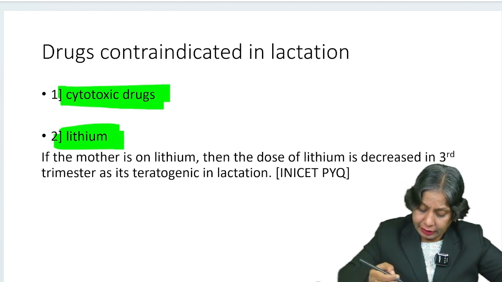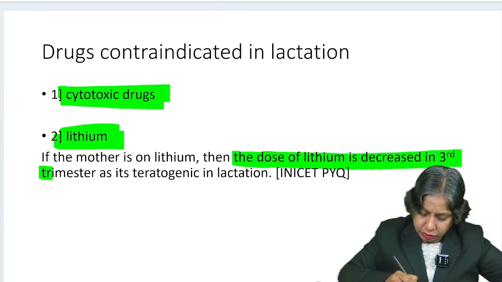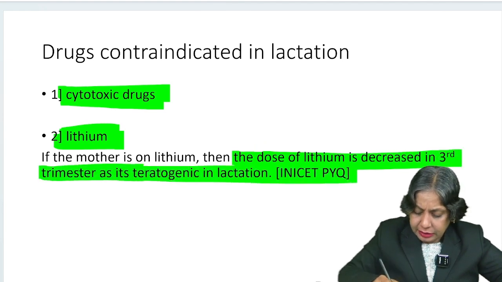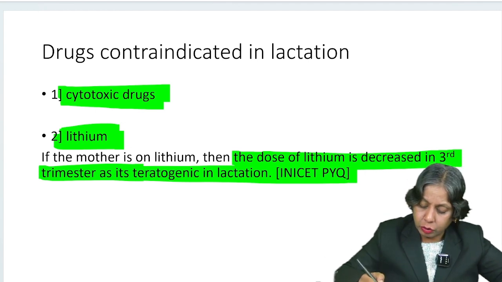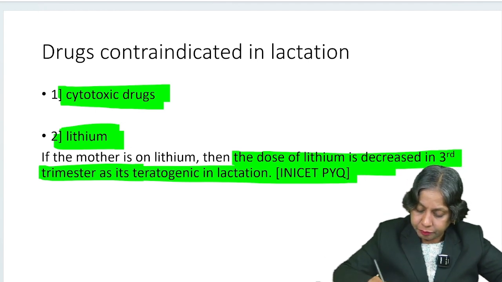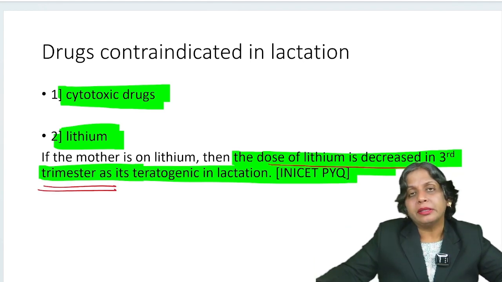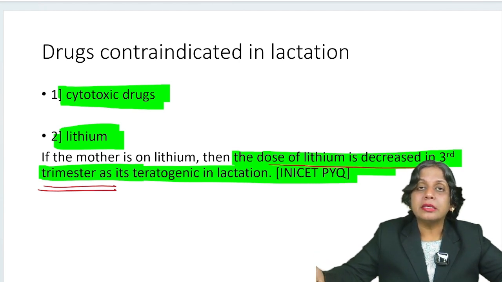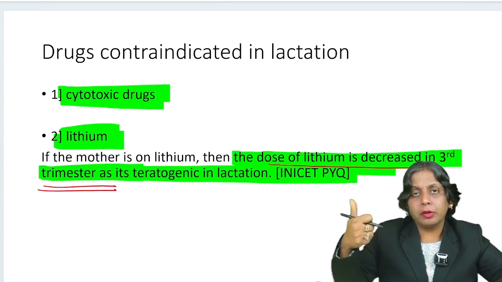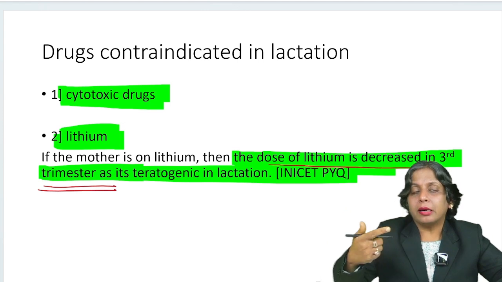Now we will decrease the dose of lithium in the third trimester, because in lactation lithium is teratogenic. So only two drugs are contraindicated in lactation: number one, cytotoxic drugs, and number two, lithium.